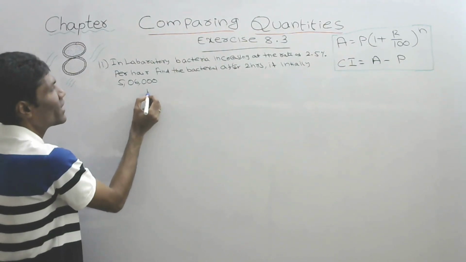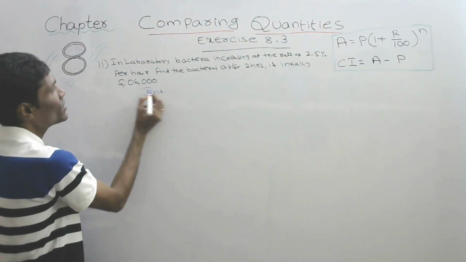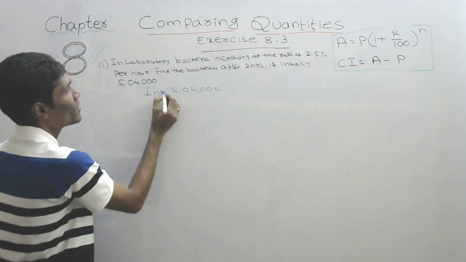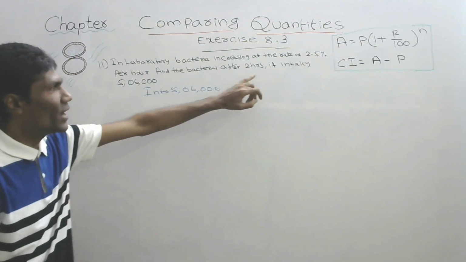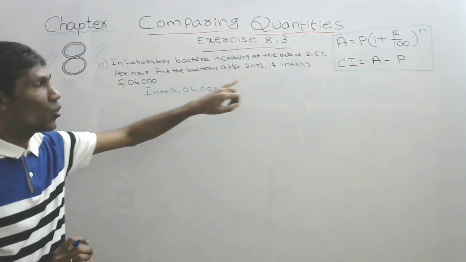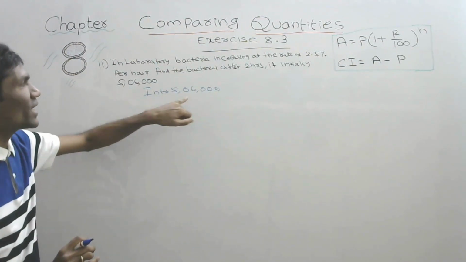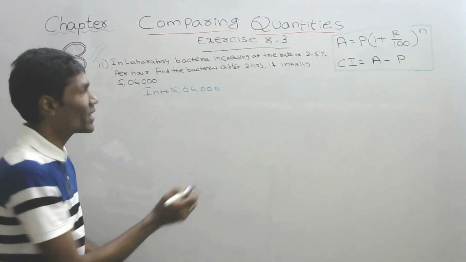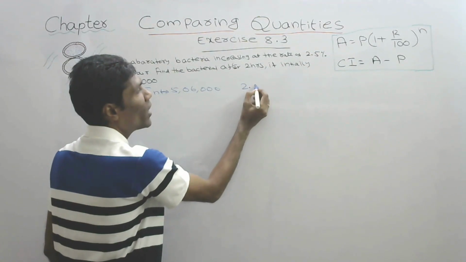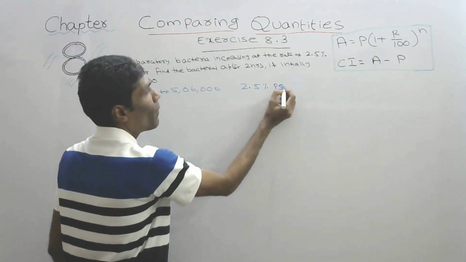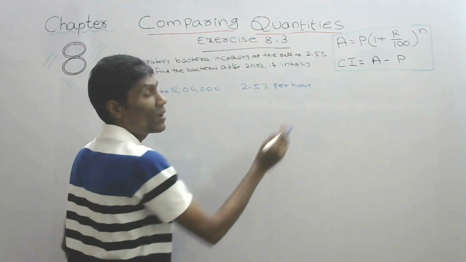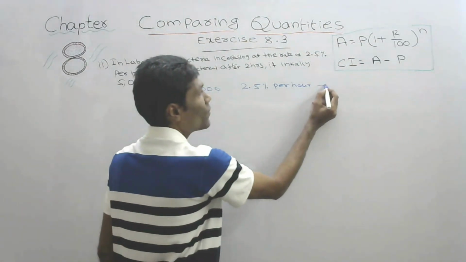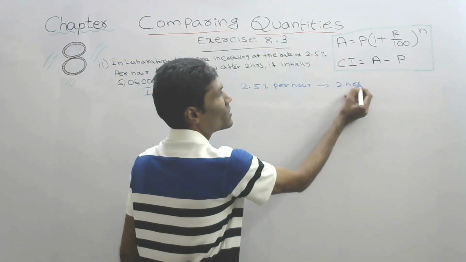So initially it is 5,06,000. What he says is, initially the bacteria count is 5,06,000 and it is increasing at the rate of 2.5% per hour, and he is asking to find the count after 2 hours.